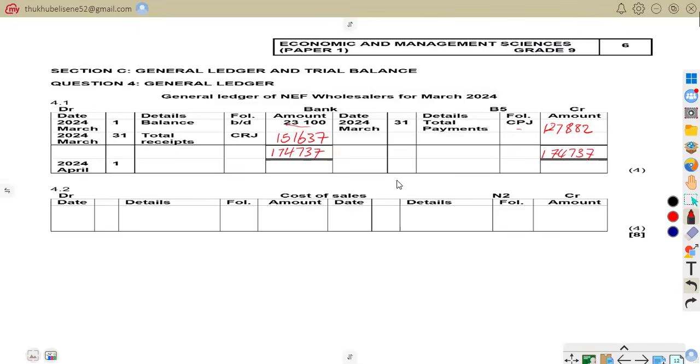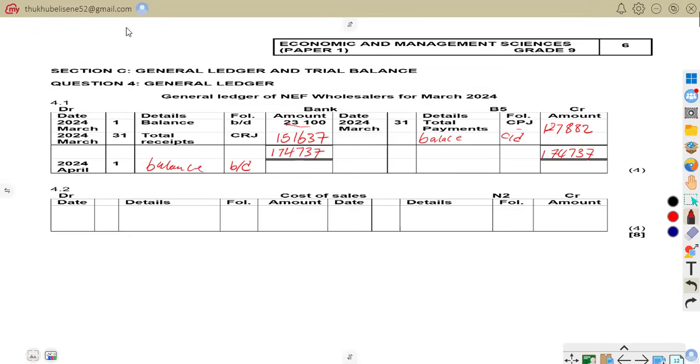So now we are going to look for the balance carried down. We have to have balance CD, and then also here we are going to look for balance brought down.